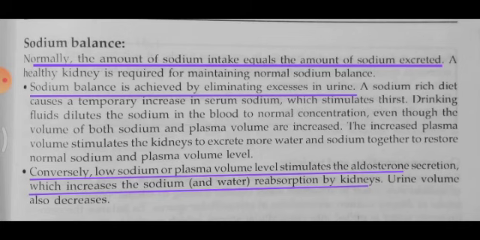When sodium level is low, the hormone increases sodium reabsorption in the kidney, maintaining the sodium balance. Urine volume also decreases to ensure that not much sodium is lost in urine.